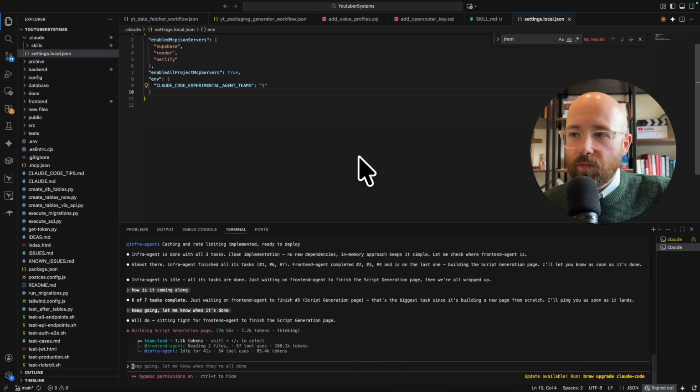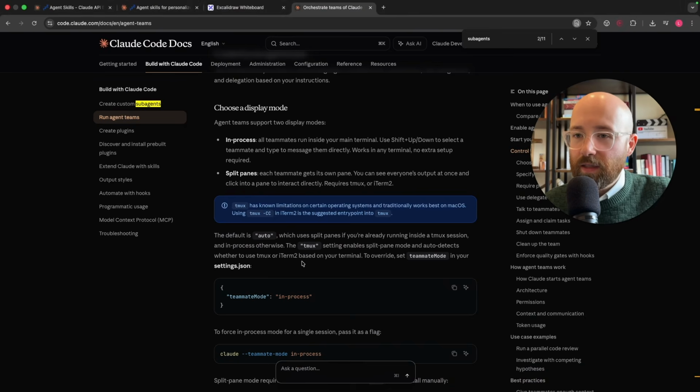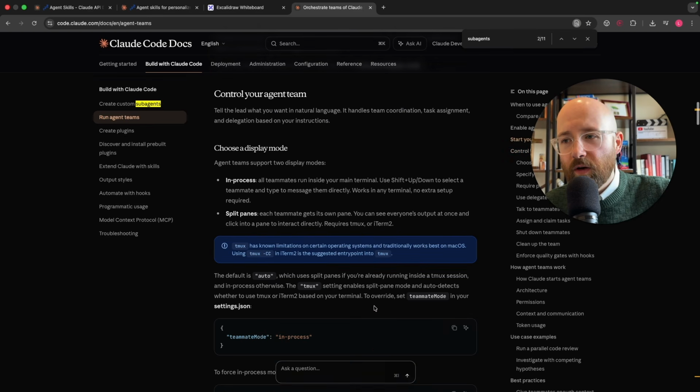If you want to have this split screen malarkey, you have to install tmux or go use iTerm2. But I'm not going to do that today.